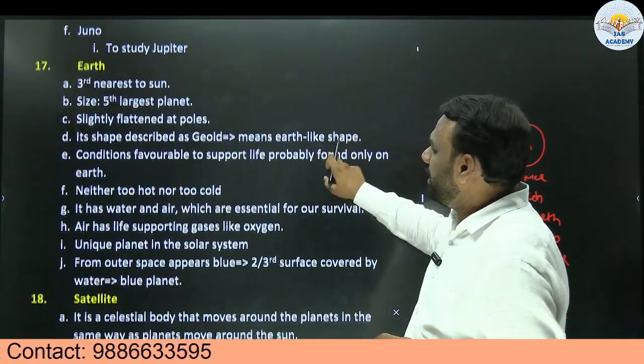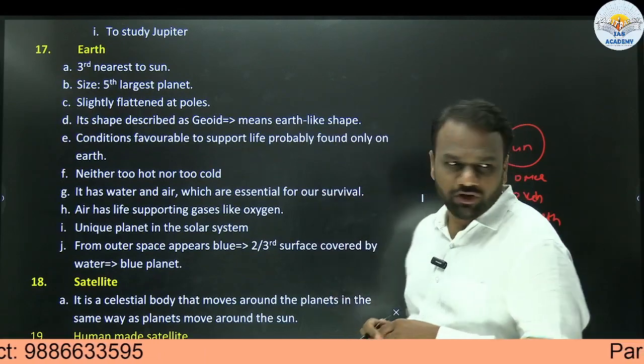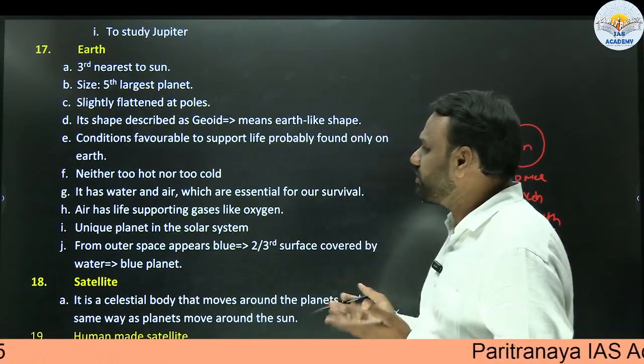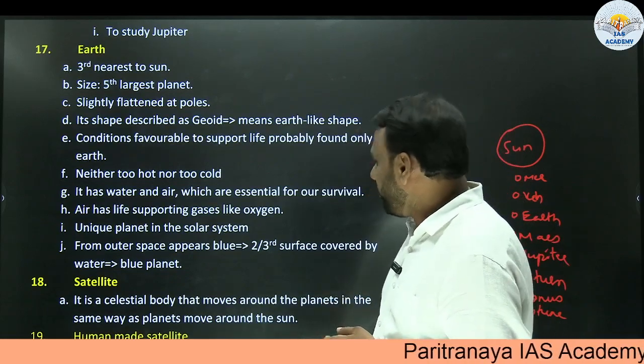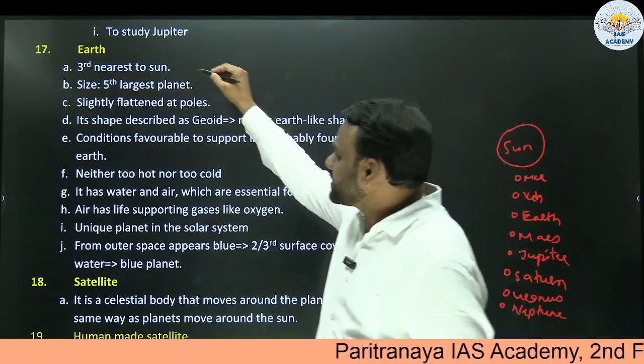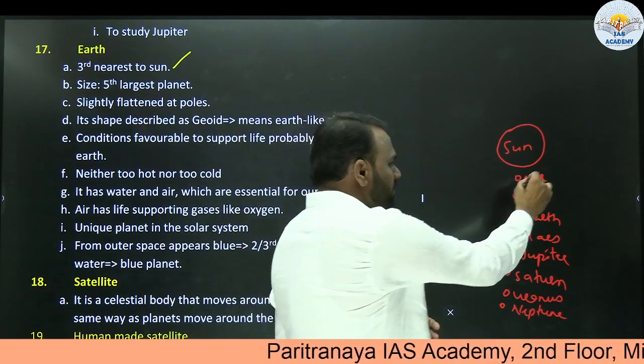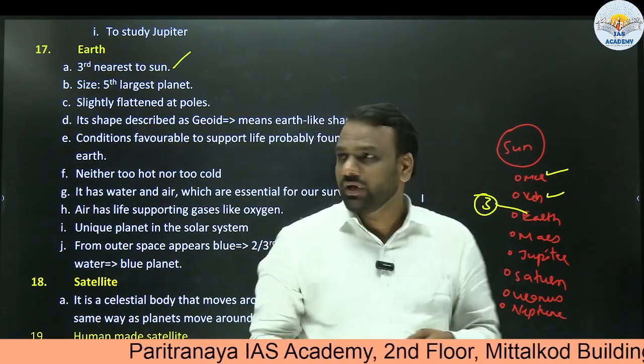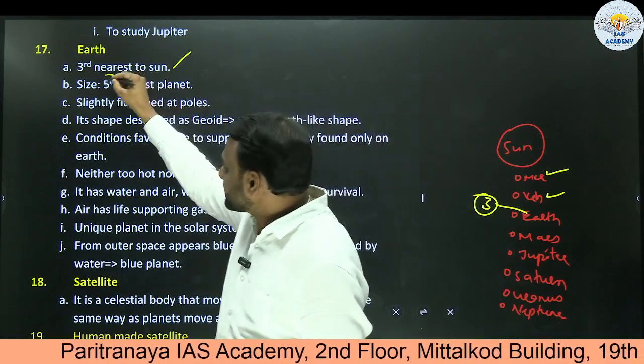Next, we shall look into a few of the important aspects of Earth. Already we are aware of a few things, but we shall focus on new things which we are not aware of. So we already know that Earth is the third nearest to the Sun. First nearest is Mercury, next is Venus, third one is Earth. Next, it is the fifth largest in size.